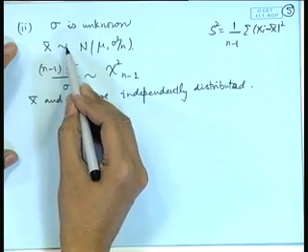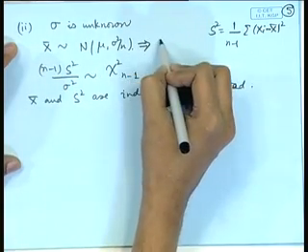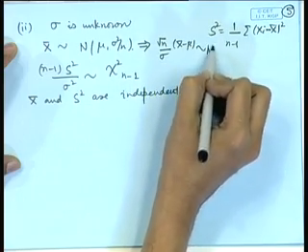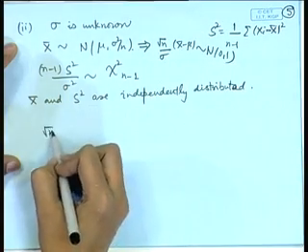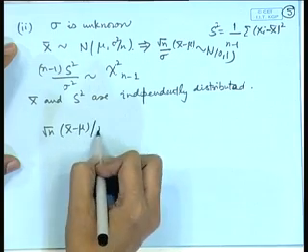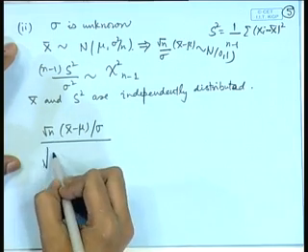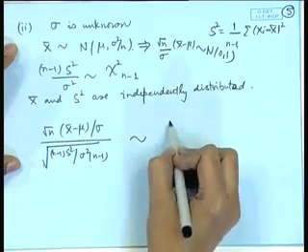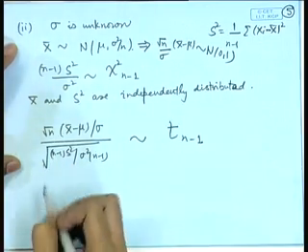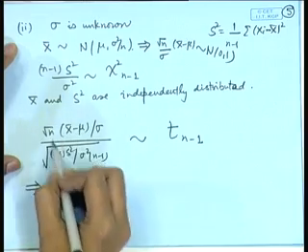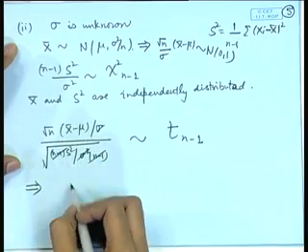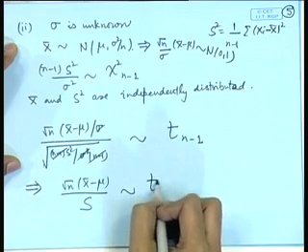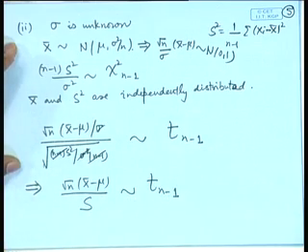So, if I have a normal variable, I can convert it to a standard normal, that is root n by sigma x bar minus mu. This follows normal 0 1. So, root n x bar minus mu by sigma divided by root of n minus 1 s square by sigma square into n minus 1 follows t distribution on n minus 1 degrees of freedom. So, after adjustment of these coefficients, we can see that this is equivalent to root n x bar minus mu by s. This follows t distribution on n minus 1 degrees of freedom.